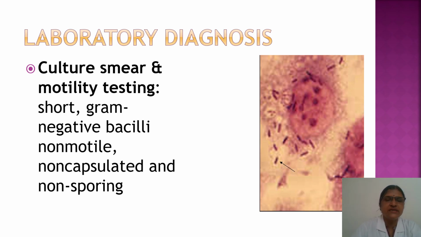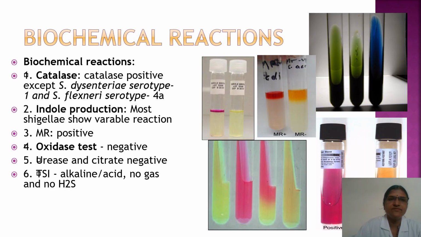Then after the colony identification, we can do a culture smear and motility testing by the hanging drop method. In that we can see gram-negative bacilli. They are short rods, non-motile, non-capsulated and non-sporing. Further identification of the Shigella species is done by biochemical reactions. In that, catalase is positive in all the Shigella species except Shigella dysenteriae type 1 and Shigella flexneri serotype 4A. Indole production in Shigella species is variable.